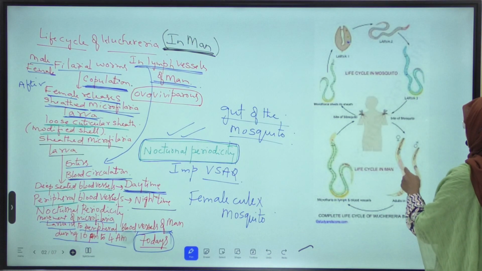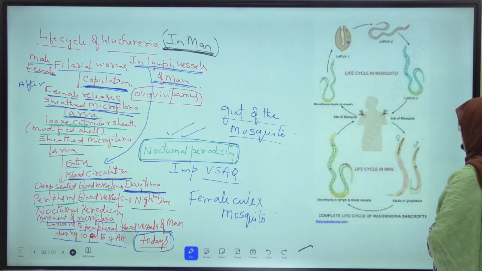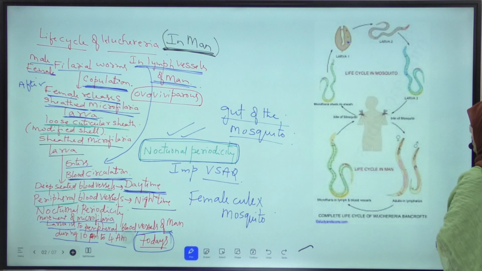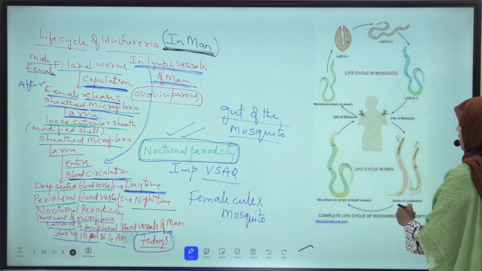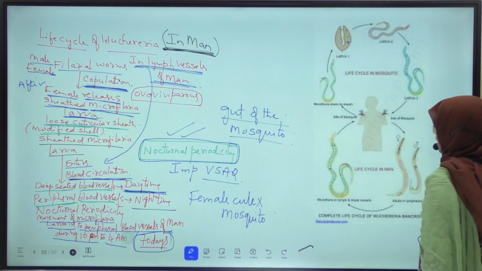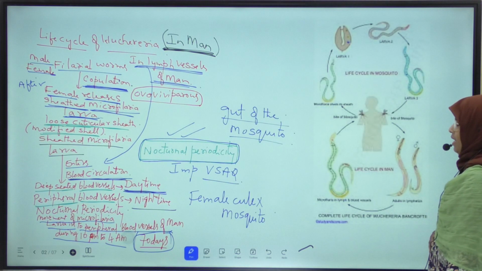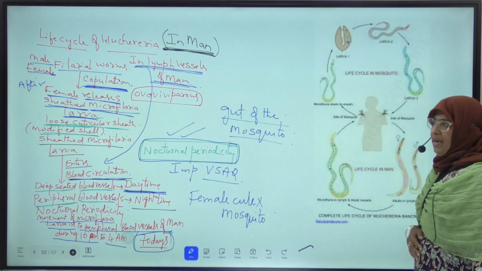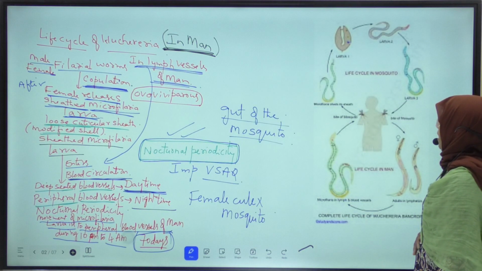These are male and female filarial worms which live in the lymph vessels of man. These male and female filarial worms copulate in the lymph vessels of man, and the female later gives birth to sheathed microfilaria larva. This sheathed microfilaria larva enters into the peripheral blood